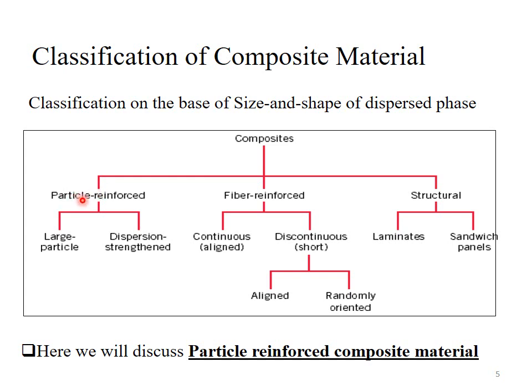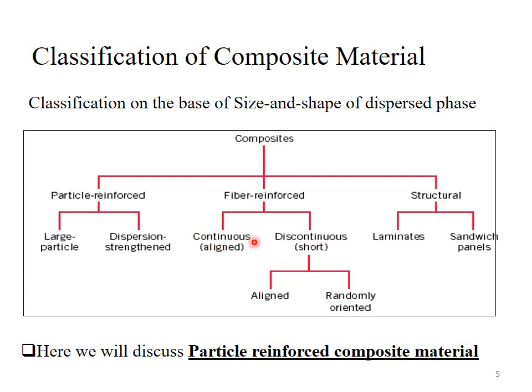The name of the material describes its properties. So the name starts from particle reinforced. It means the reinforcing phase in this composite material will be present in the particle form. So these composite materials are also called particulate materials because the reinforcing phase is present in the form of particles, small particles or large particles. But the reinforcing phase will be embedded within the matrix in the form of particles.